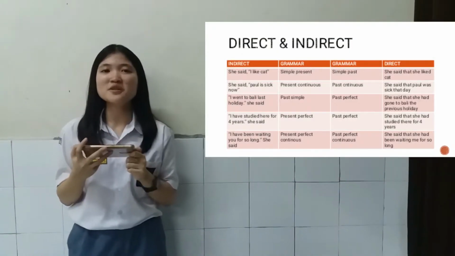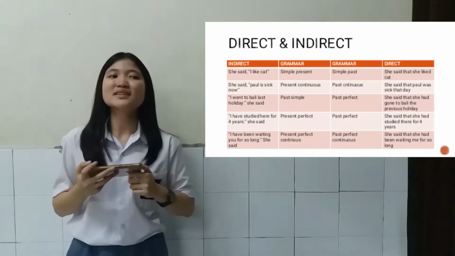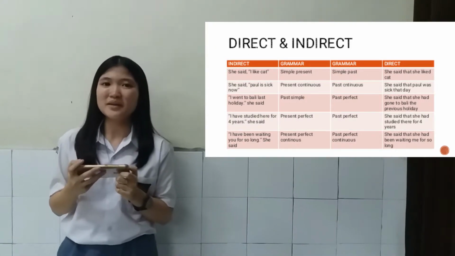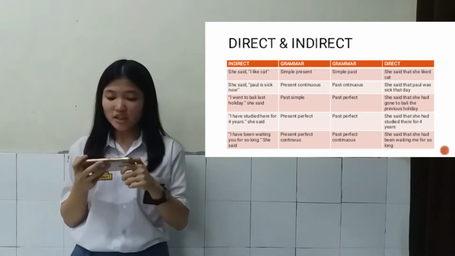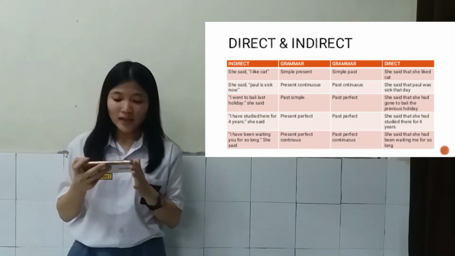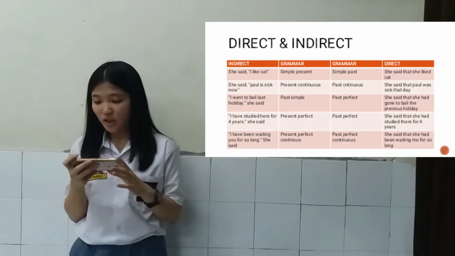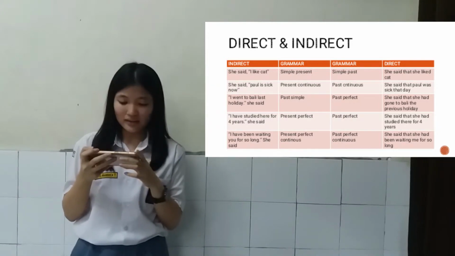Next, I'm going to explain about the formulas of reported speech. I will explain all the grammar changes, but I will only give some examples. First, simple present changes into simple past. For example, he said, "I like cat." In indirect speech, it will change into she said that she liked cat.